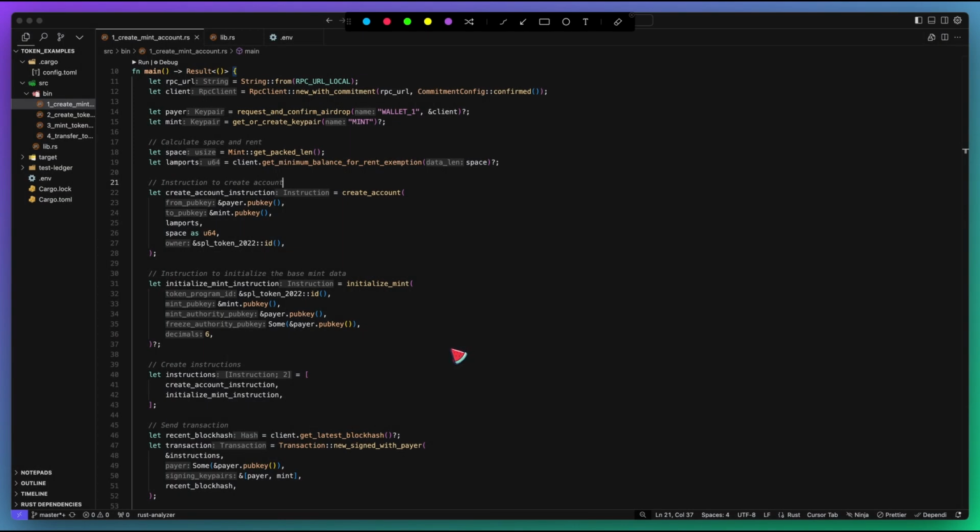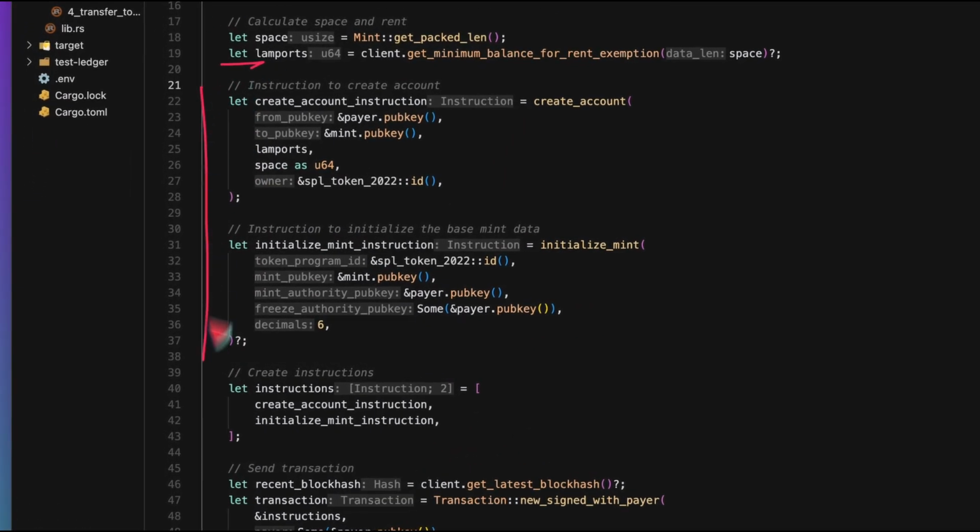And that's how you create a new token on the Solana network. You have to build a transaction with two instructions. One, invoking the system program to create the account, setting the token program as the owner, and then two, to invoke the token program to initialize the data on this new account as a mint.